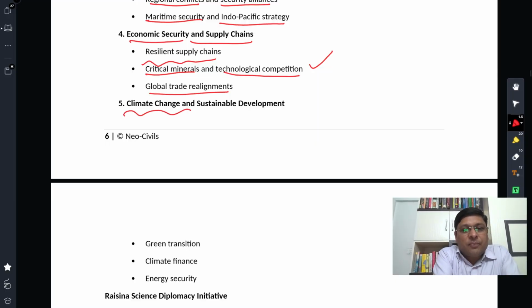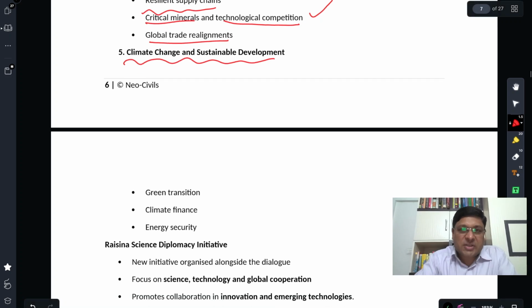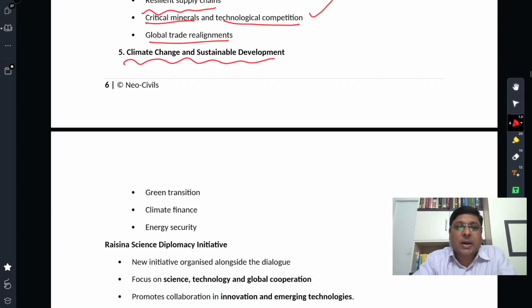Then this is one very serious matter that the world is facing, and that was discussed in Raisina Dialogue: climate change and sustainable development. We are literally in the red zone, according to the sixth assessment report, which has clearly mentioned that we are in trouble. And the UN Secretary General clearly said this is code red. The sixth assessment report of the IPCC is a code red for humanity.